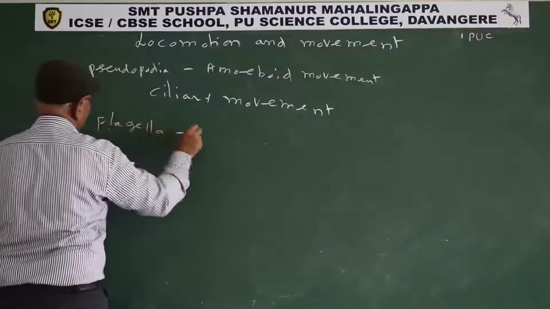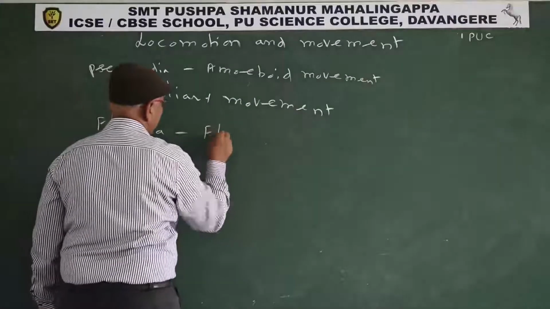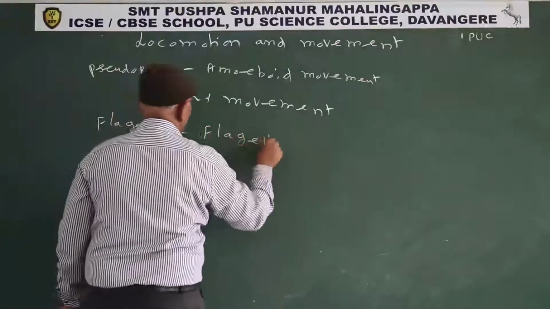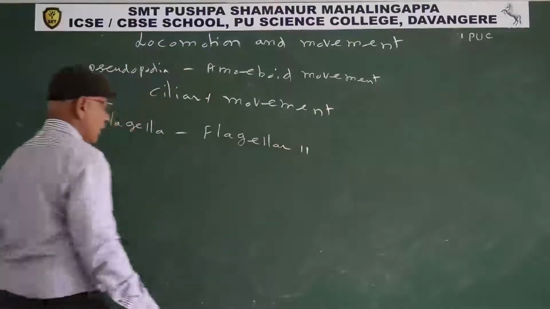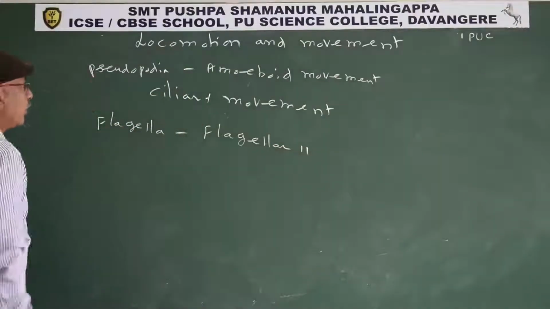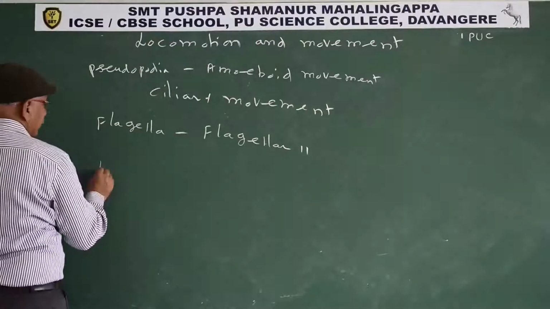Movement with the help of flagella, flagellar movement.